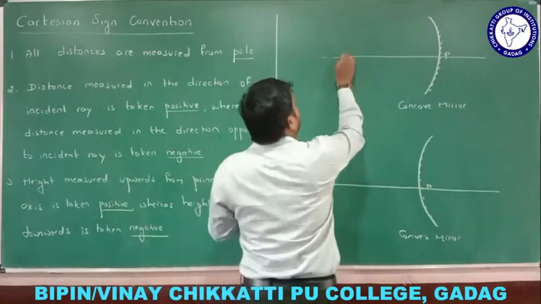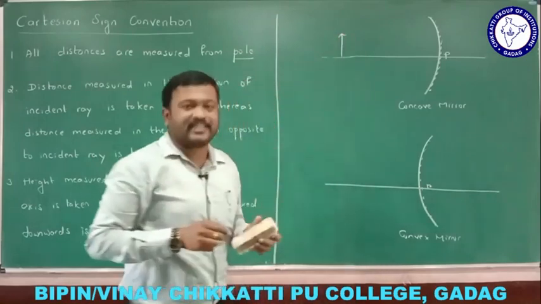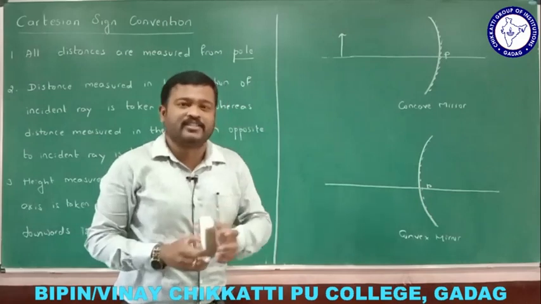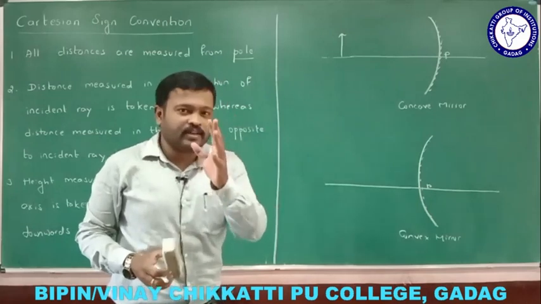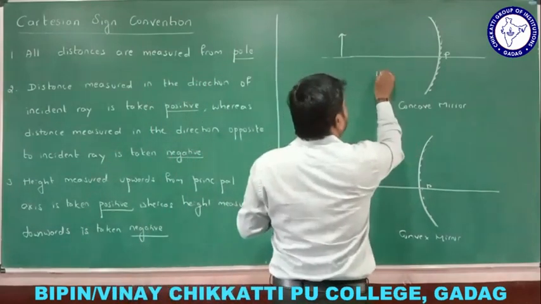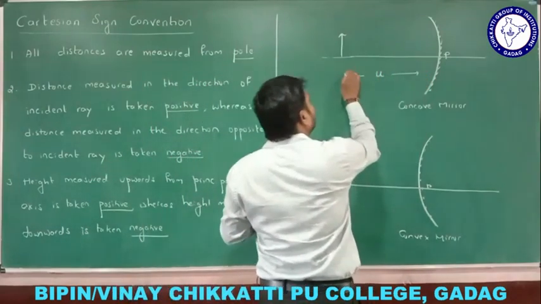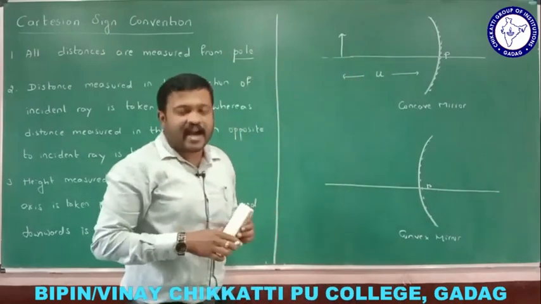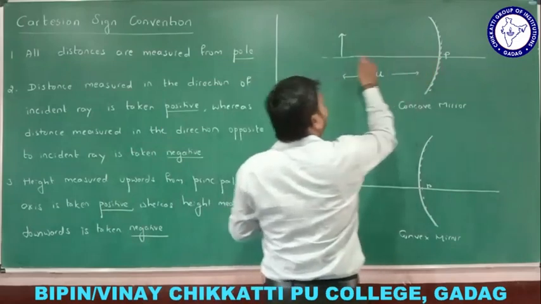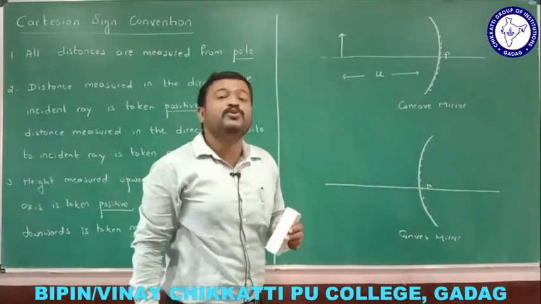If I'm taking an object here, the object distance is always denoted as u. So u is the letter used for object distance. This is the object distance, u. And we know that distances are measured from the pole, so from the pole I will be measuring the distance, that is u.